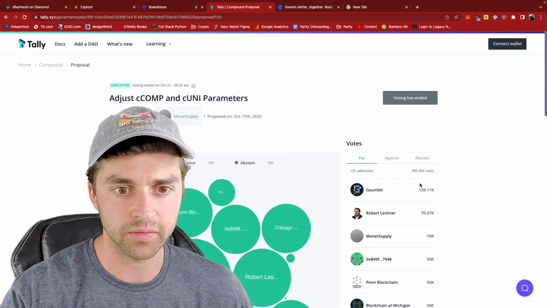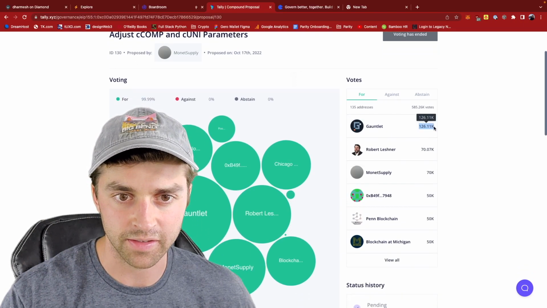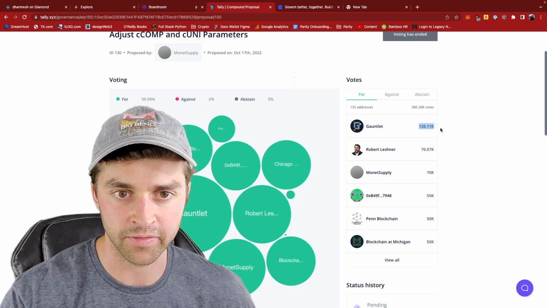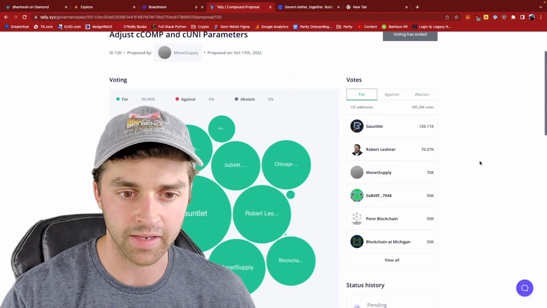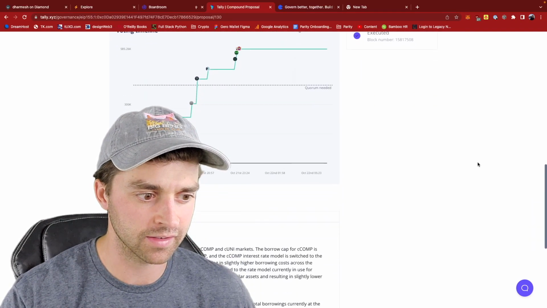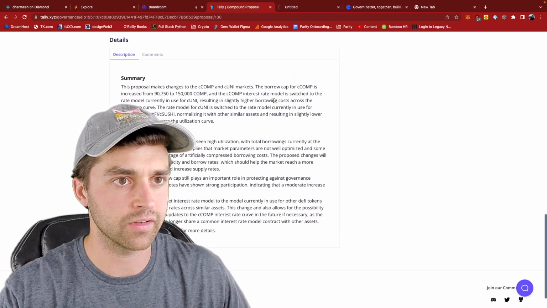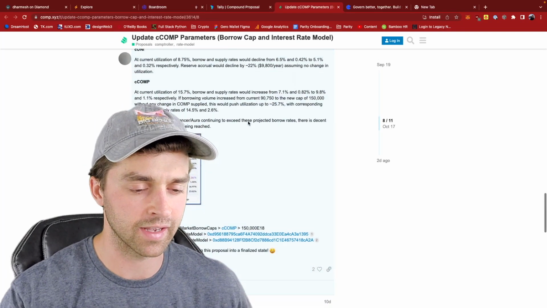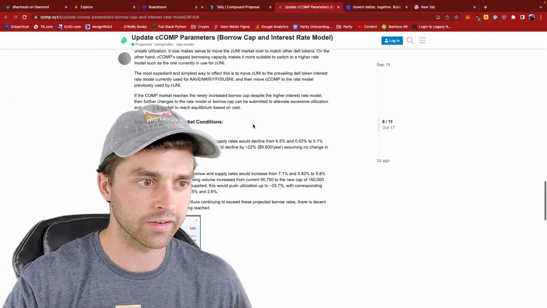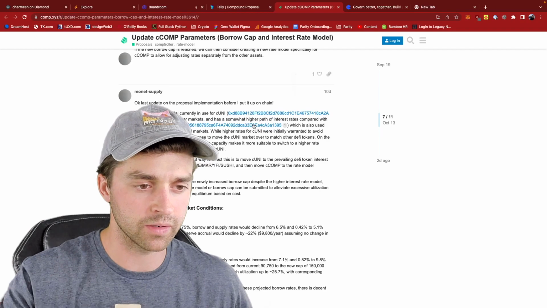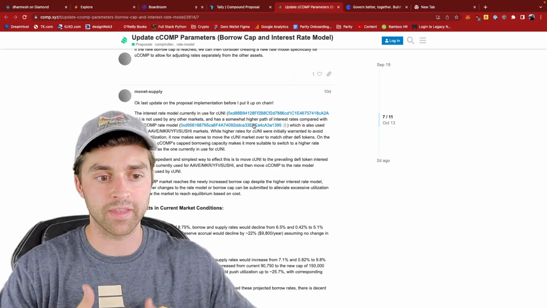And if we click into this, we can see how many people were for it. These are all the people who voted. And this is the number of votes that they have based on how much COMP governance token they hold. We can see who's against it. Only 5 people were against it, and who abstained from voting. But this is just an example of decentralized governance, voting on a proposal, and people will usually make forum posts before it gets sent to this higher level on-chain vote. Really, at this point, you're just trying to talk with the community by posting in a forum, like, here's my idea, get some feedback on it, maybe revise the proposal, and then put it up for a vote.